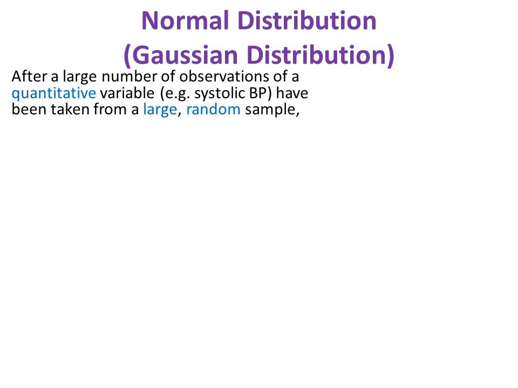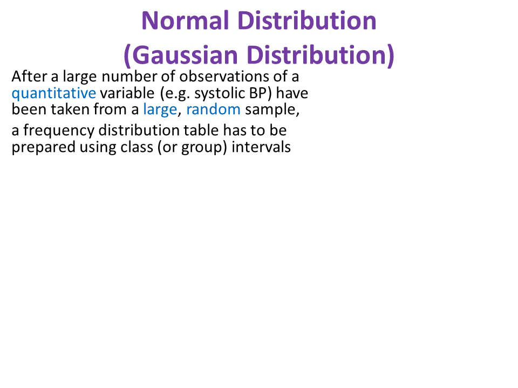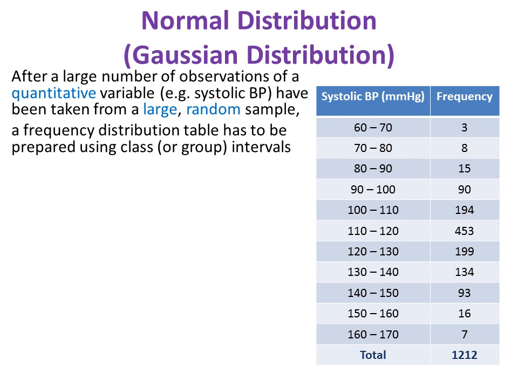Now, if a large number of observations have been made from the individuals of the quantitative variable from a large random sample, for example, systolic BP from each individual in a large random sample, the data has to be represented in a frequency distribution table using class intervals, like the one on the right side.